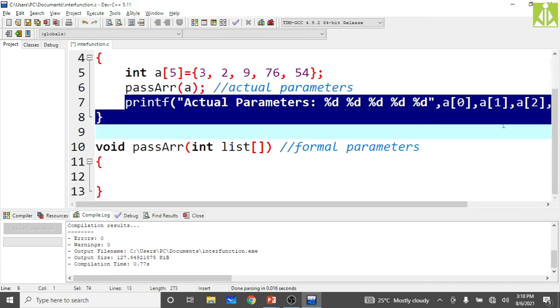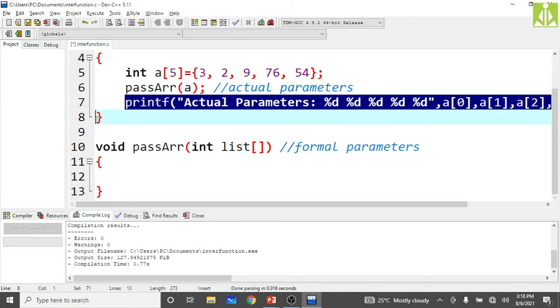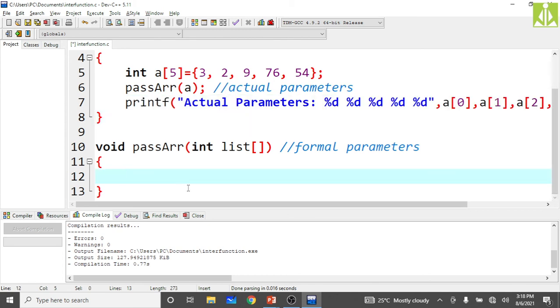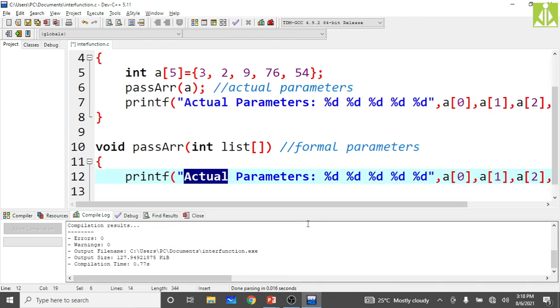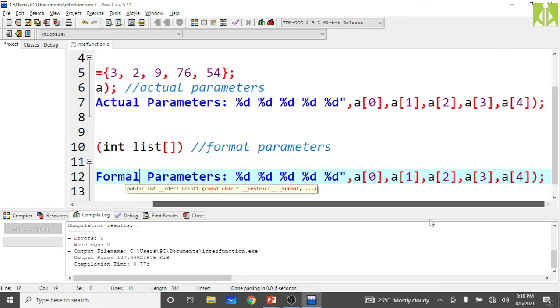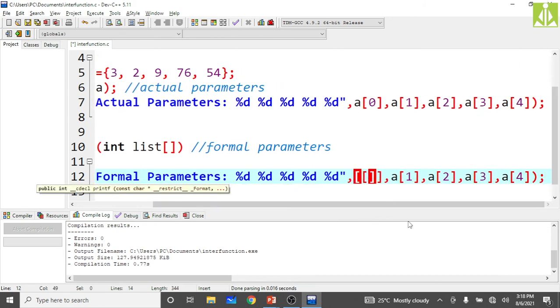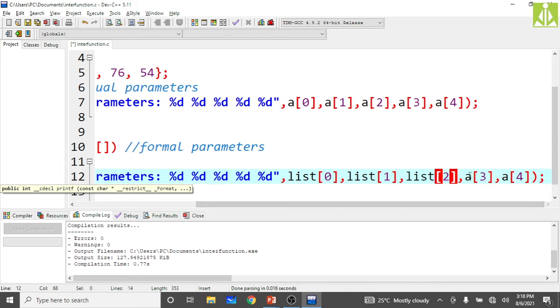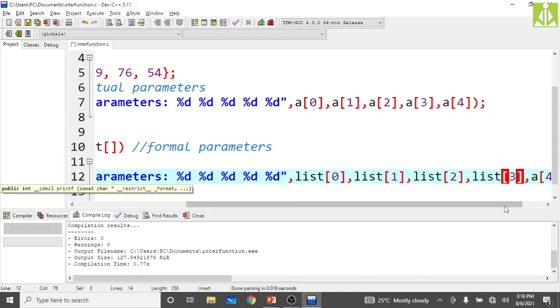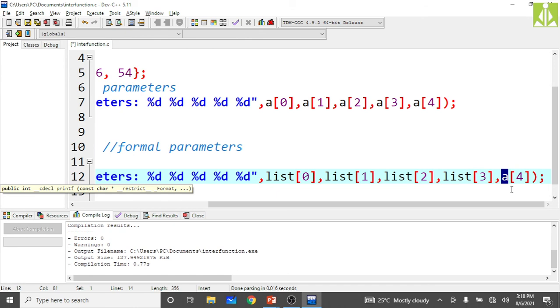So what I will do, I will simply copy this printf statement and put it over here, and I am saying formal parameters, and here instead of A, I have to use list of 0, here list of 1, here list of 2, here list of 3, and finally list of 4.